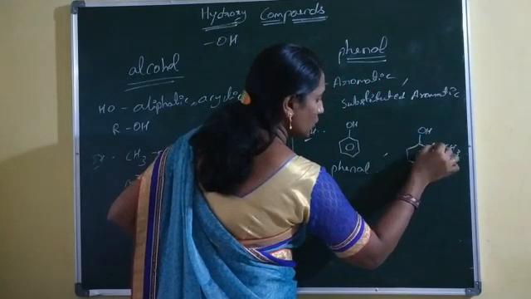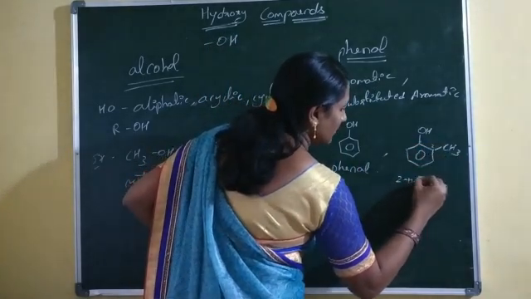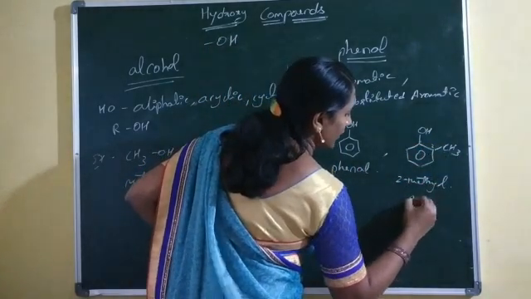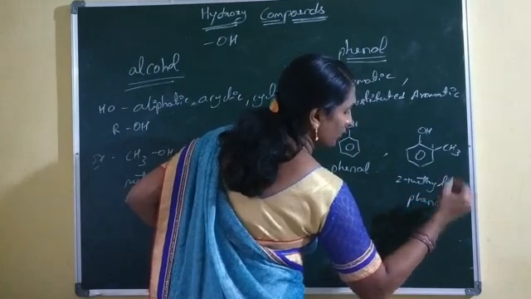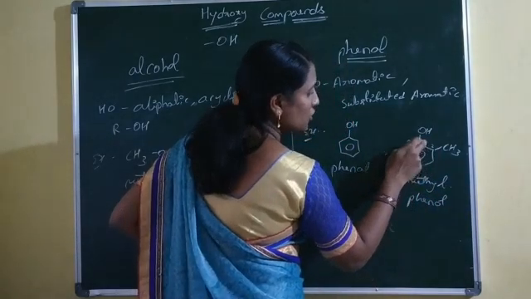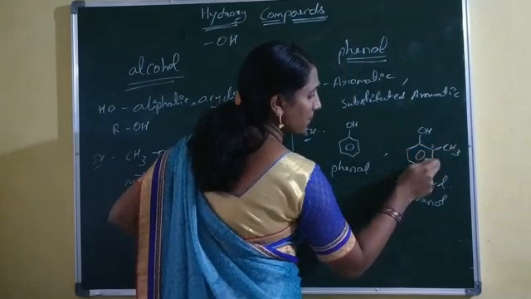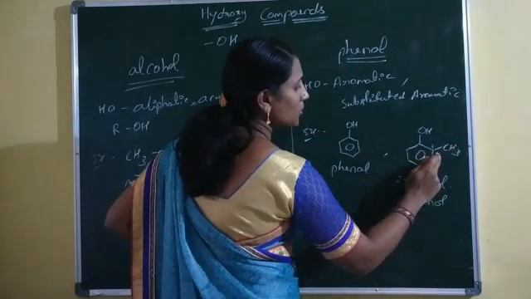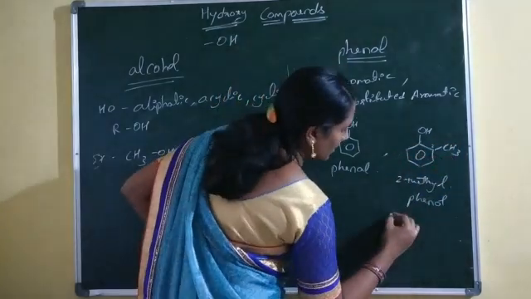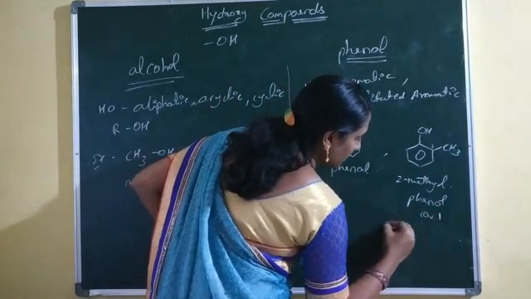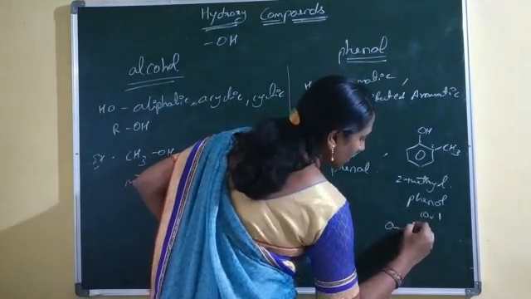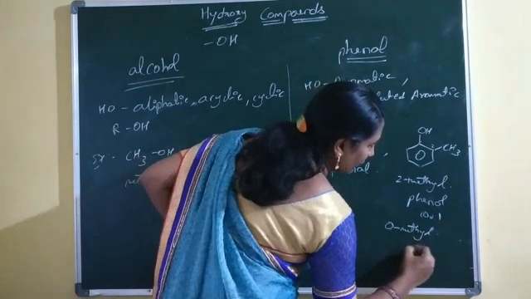This first 2 and 2-methyl phenol. These are the ipso position, these are the ortho position, and meta and para positions. In the ortho position, the methyl group is there. Another name of this compound is ortho methyl phenol.